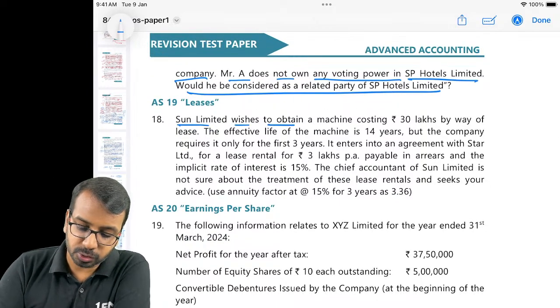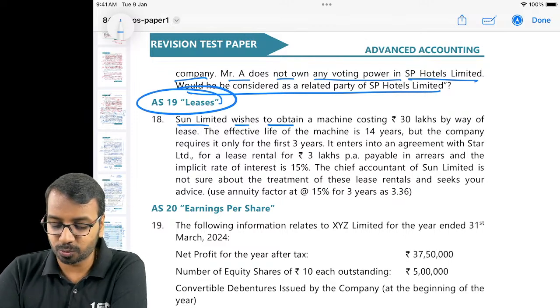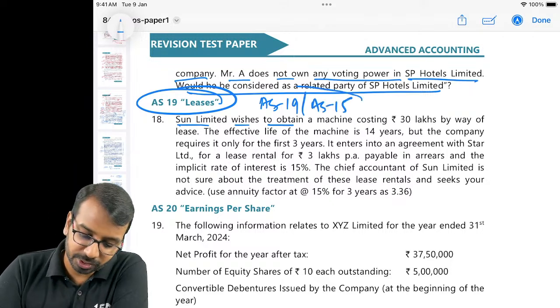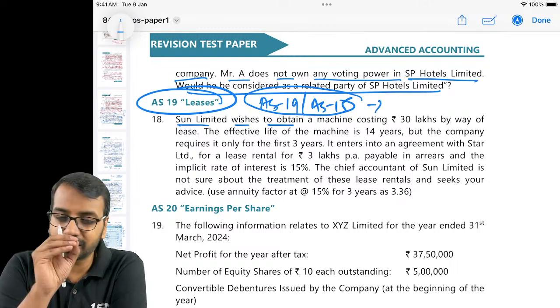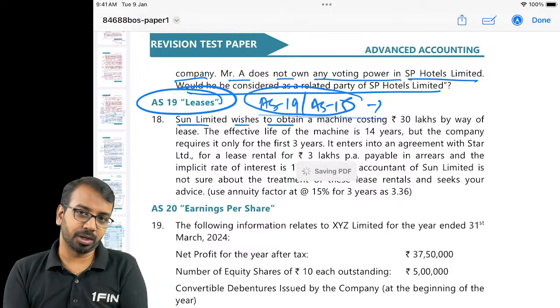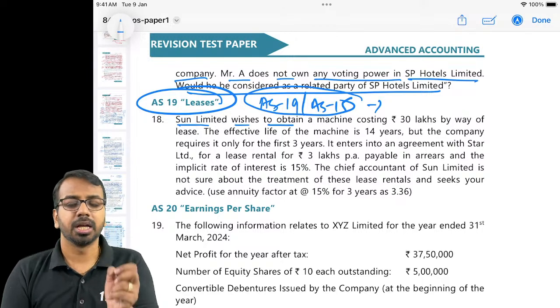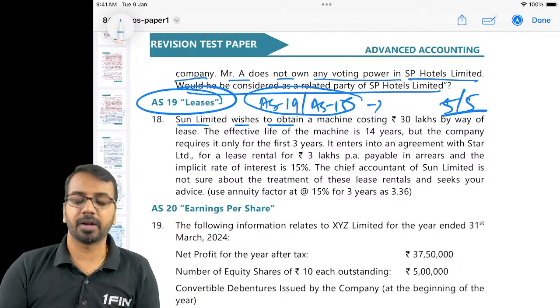When it comes to leases, what I have observed is a lot of students want to skip AS 19 and AS 15 in the examination. I would say don't skip, because the type of questions that come from these standards are simple. Once you have revised the content available on my playlist and looked at the past exam paper questions, if a question comes in the examination, my guarantee is you will score 5 out of 5 in this question.